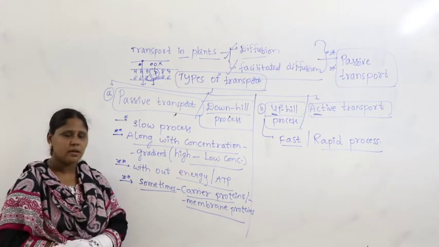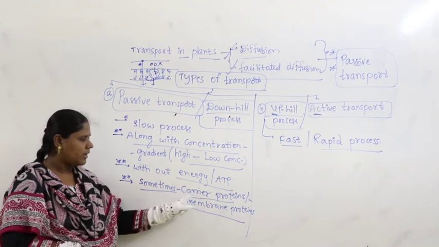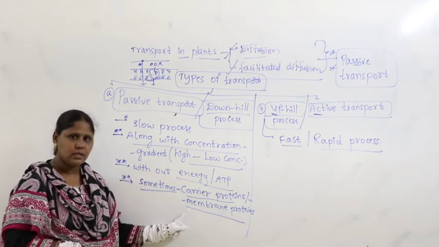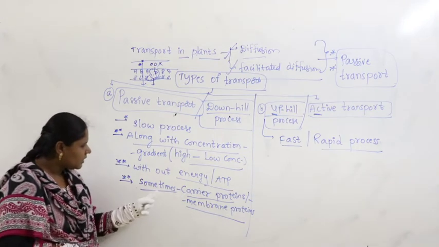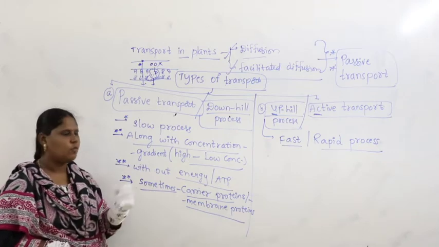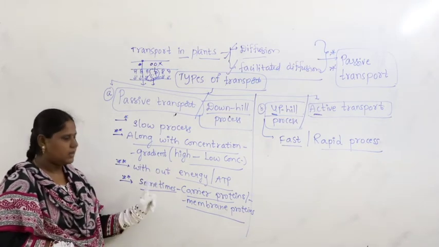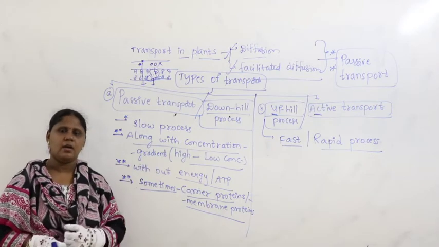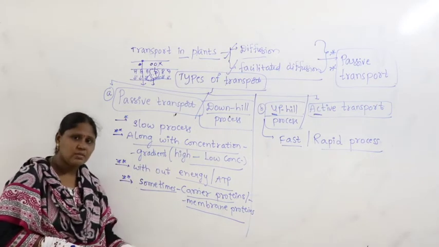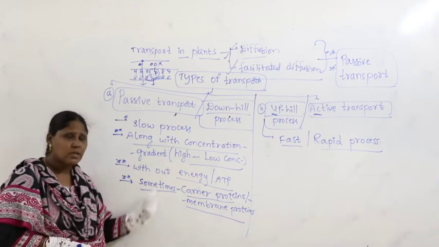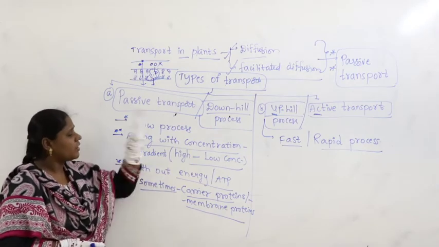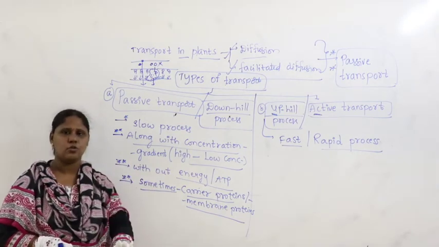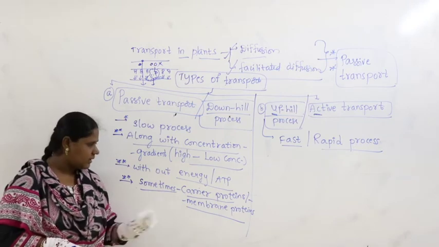Now, where are we here? Now, sometimes it occurs by carrier proteins and membrane proteins. Why am I telling you this? Look at the meaning in this statement. You may think, what is there in this simple statement? Sometimes carrier proteins, membrane proteins. I will keep it in my mind and go ahead. But what is the meaning of sometimes? That means sometimes the process occurs without carrier proteins also. You need to stop here at this point.